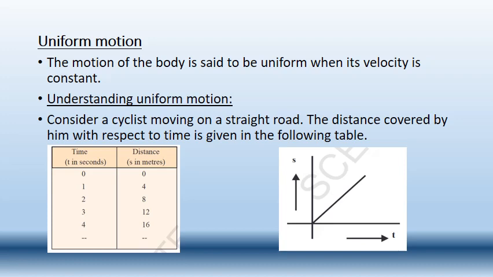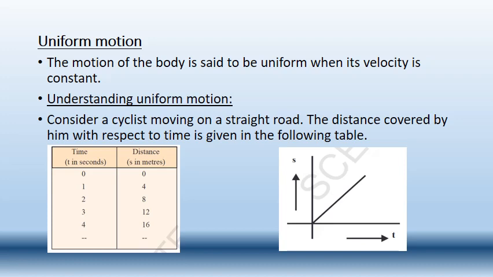From that value you can observe that he is in uniform motion. Why? Because the velocity is constant throughout. When he started at 1 second or when he is at 4 seconds, his velocity is the same, which is 4 meters per second. So that person is moving with uniform velocity, which is why he is said to be in uniform motion. And when you plot the graph using the values here, you will get a linear graph.